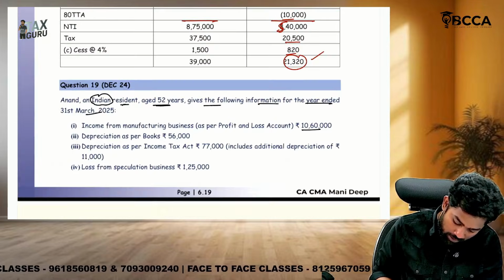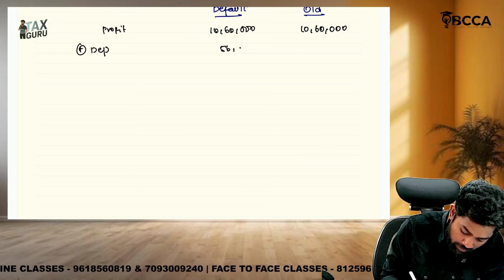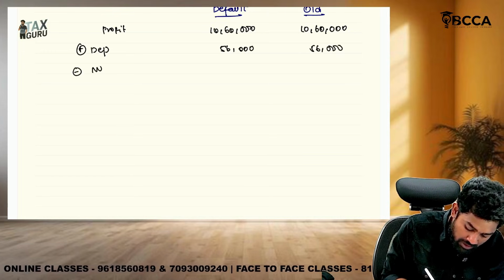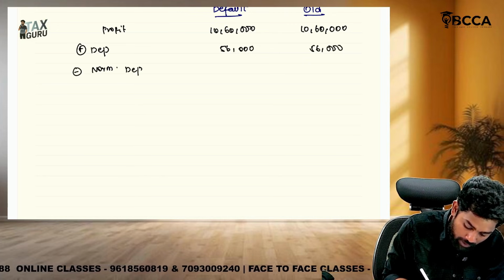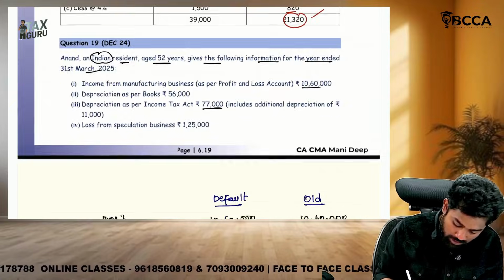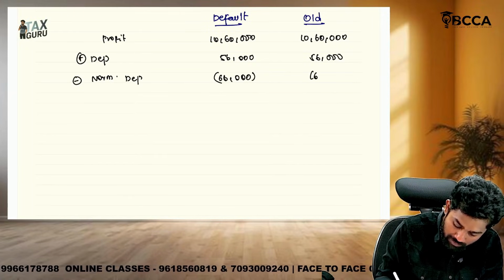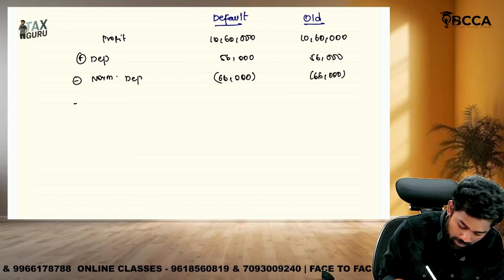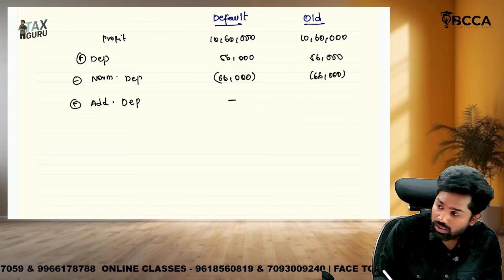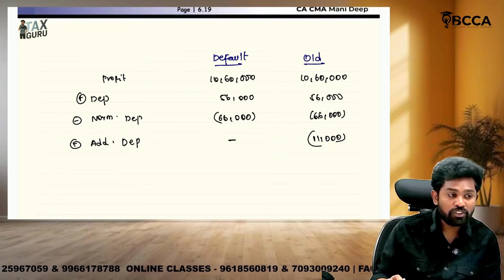Then we are having depreciation. Sir, as per books, whatever depreciation is there, what should we do? Add back. Then we should subtract the normal depreciation first, sir. Additional depreciation we will do separately. If you subtract additional depreciation 11,000, the normal depreciation is 66,000. So 66,000 is available under both the regimes. But additional depreciation is available only in the old regime. In the new regime it is not available.